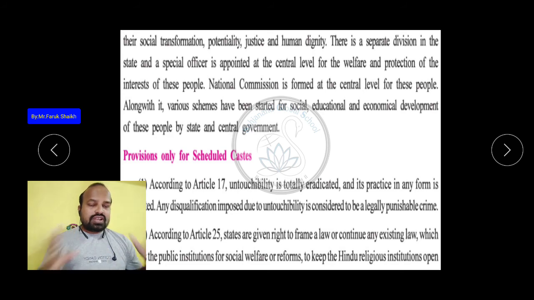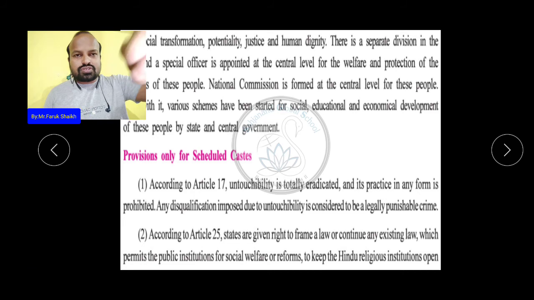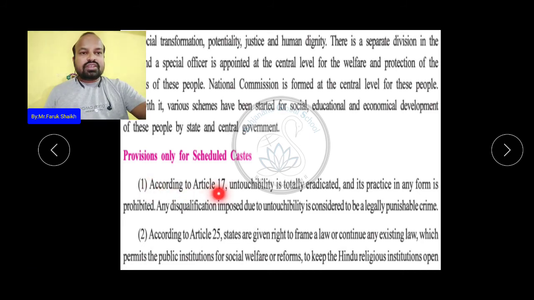So for the scheduled caste, what types of provisions have been made in our constitution? Let us see. First, according to Article 17, untouchability is totally rejected and its practice in any form is prohibited. Even now in many regions of India, people believe in untouchability and practice it in their life.